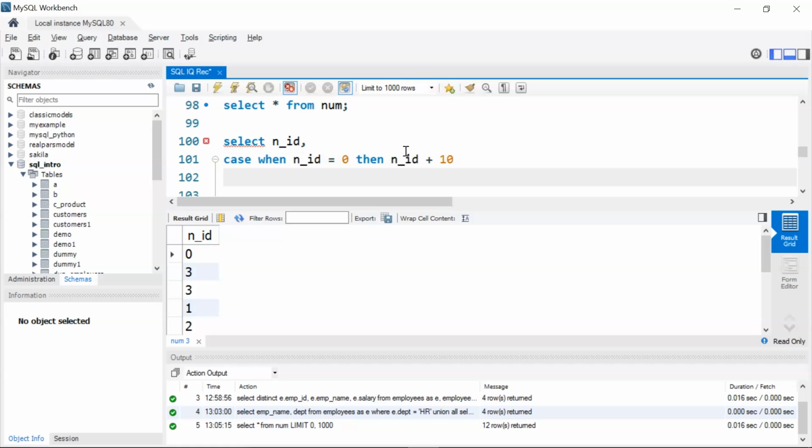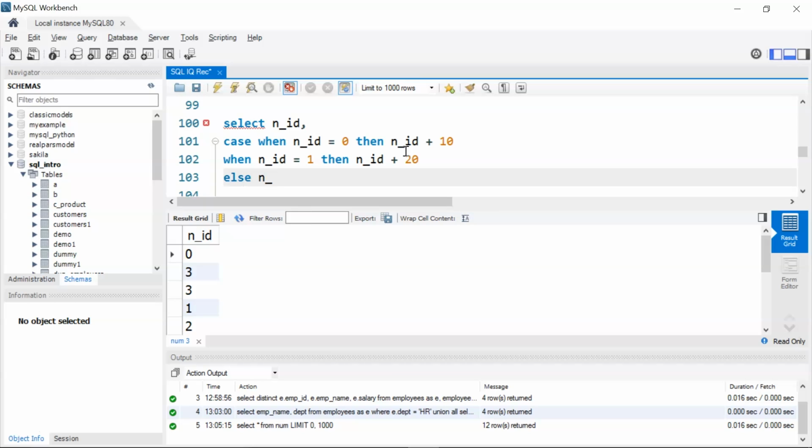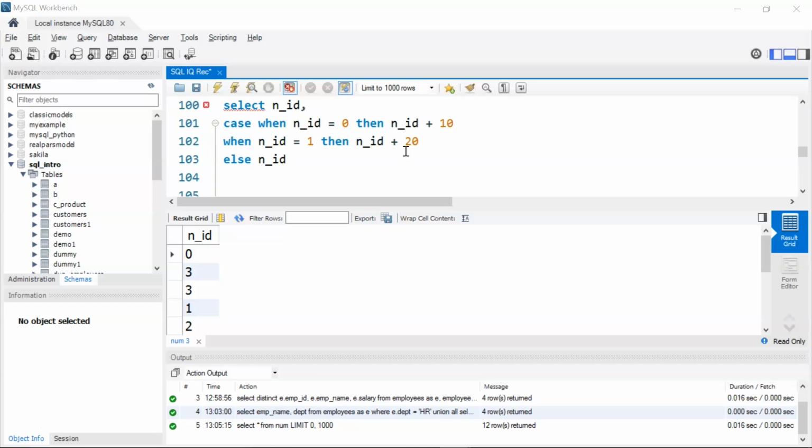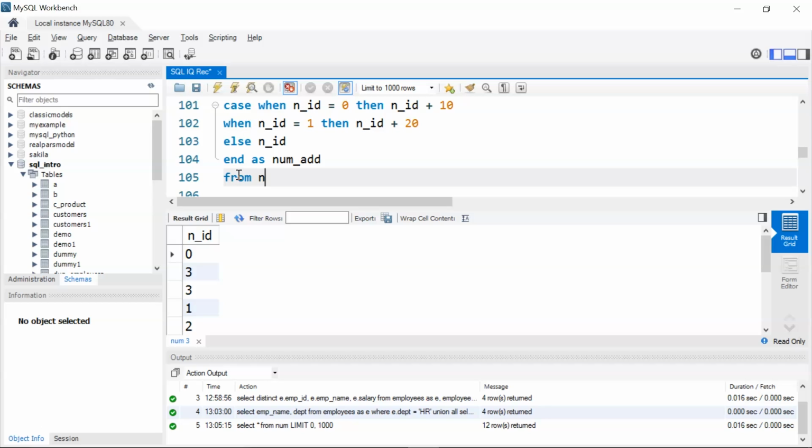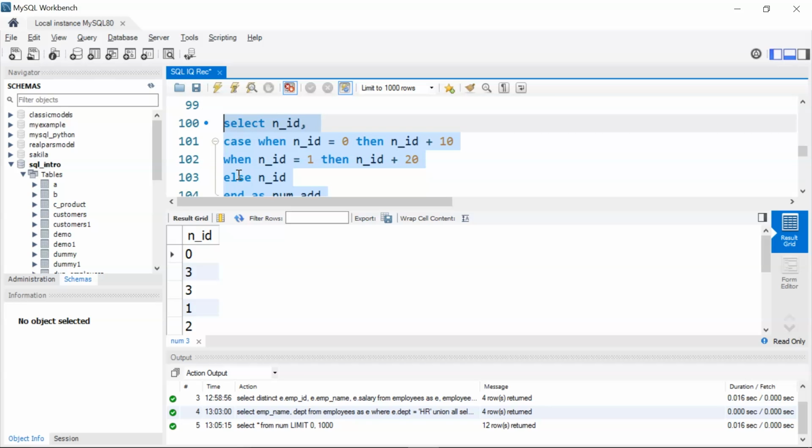I'll write when n underscore id equal to 1, then n underscore id plus 20, else I'll just print n underscore id. Now I'll end my case statement. I'll write end as an alias name, let's say num underscore add, from my table that is num. Let's run and see the results.